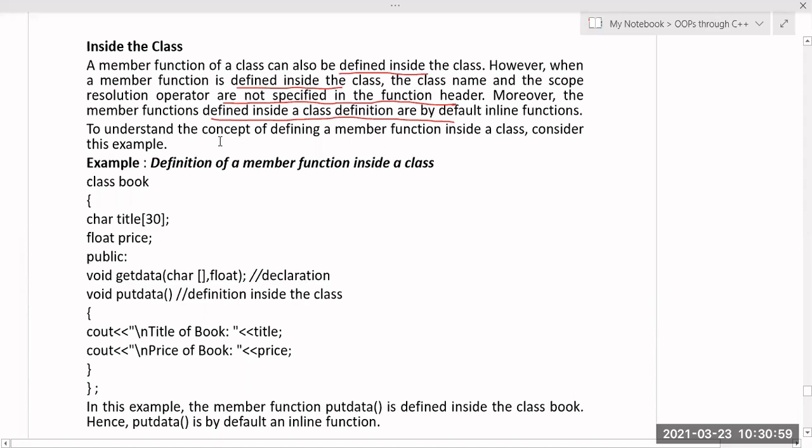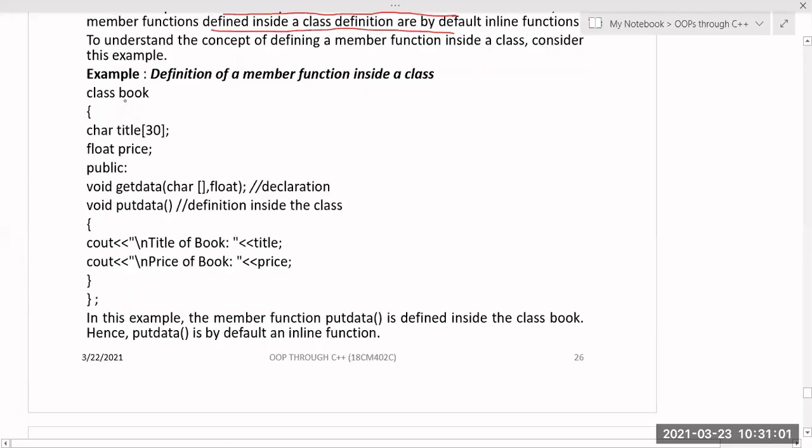Okay. So if you take this simple example, class book, what is the class? Class is the keyword and book is the name of the class, and it has two data members, that is character title, what is the title of the book, and what is the price of the book. Both are data members, and both these data members by default, in which section are they? Private. Yeah, very good. Okay, private. Data members are private, because I didn't specify anything, by default it is private.